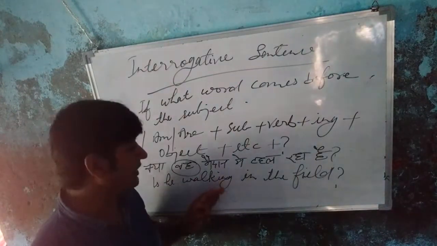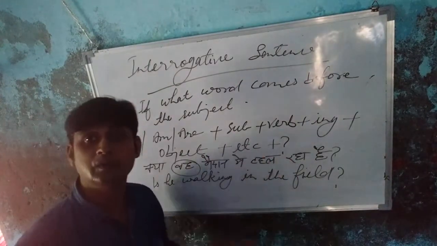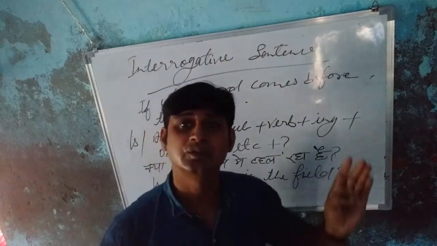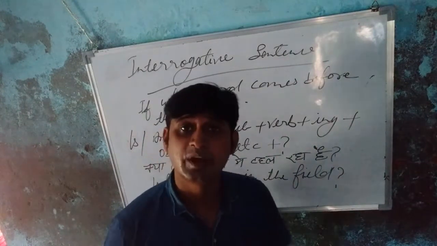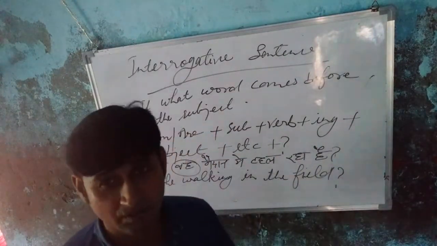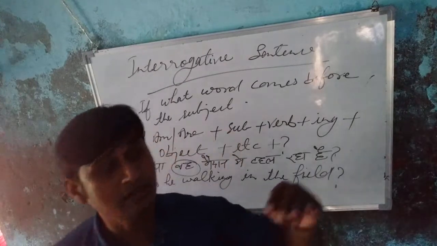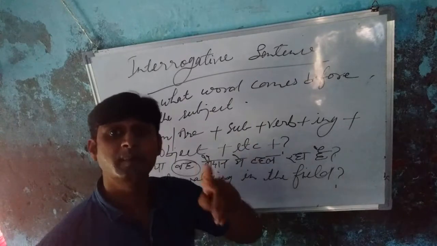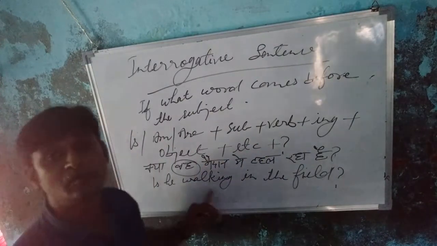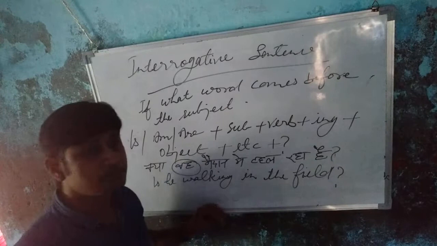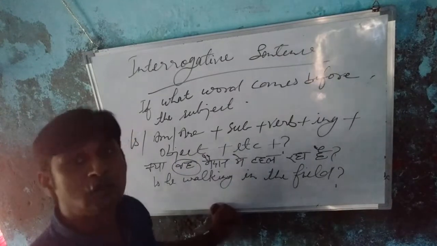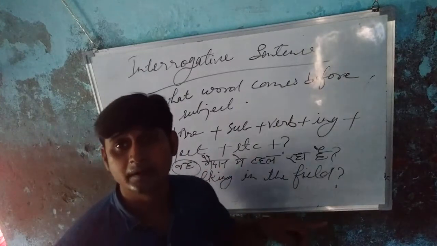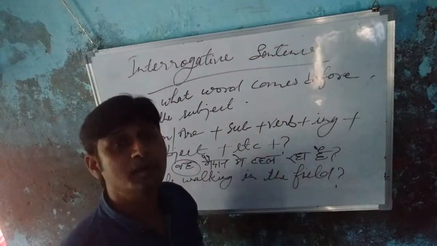क्या तुम बाजार में टहल रहे हो? So, are you walking in the market? क्या मेरा भाई विद्यालय जा रहा है? So, is my brother going to school? Okay, students, if the subject is singular in an interrogative sentence and the word comes before the subject, you will start with the helping verb is, and if the subject is plural, you will start with the helping verb are, and if the subject is I, you will start with the helping verb am.